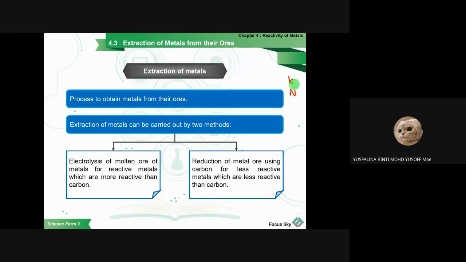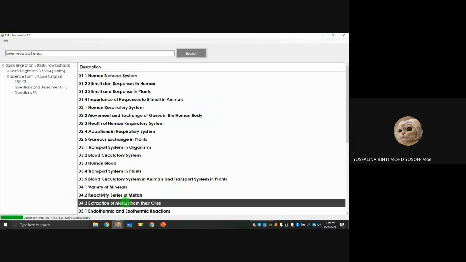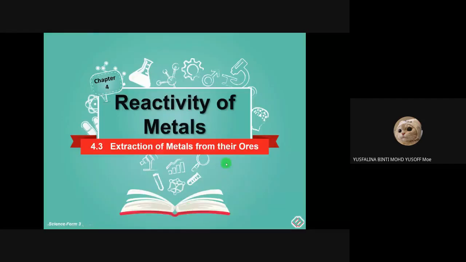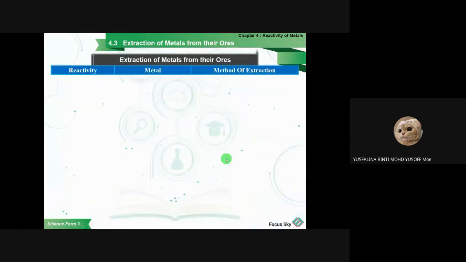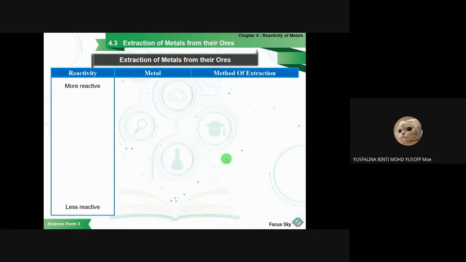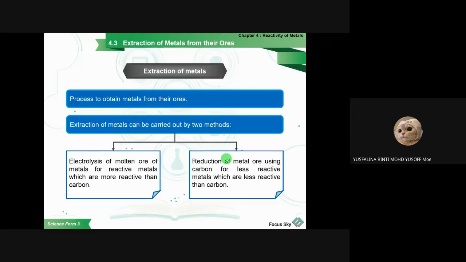Wait. This one is actually the Greek name for the name of the metal. Okay. So I put the name here.